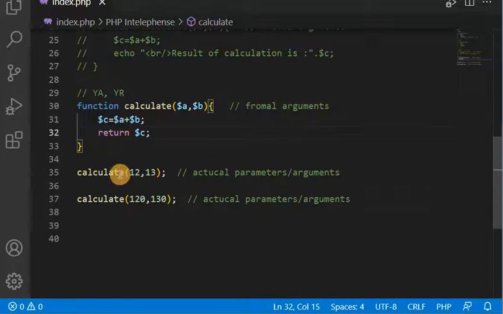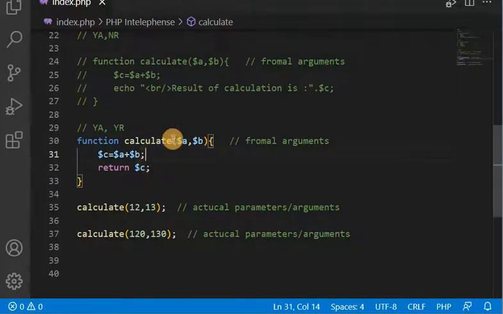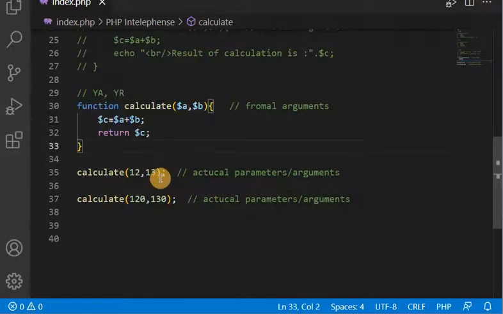So guys, you can see this function is doing nothing except the calculation. It is taking the input whatever we are passing, performing the calculation and returning the response. Apart from this, it is doing nothing. Here we are passing 12 and 13 the first time, and we know this is the type with argument and with return.